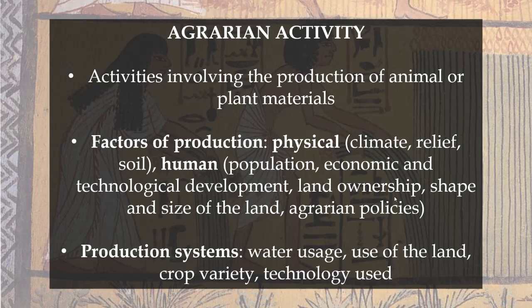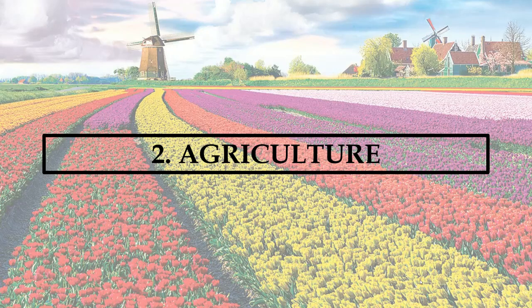Okay, so as a summary, the agrarian activities are all the ones involving the production of animal or plant materials. The factors of production can be physical: climate, relief, soil, or human: population, technology, land ownership, shape and size of the land, and the agrarian policies involved. Finally, the production systems can vary according to the water usage, the use of the land, the crop variety, and the technology used. So let's talk about the first of these activities, which is agriculture.